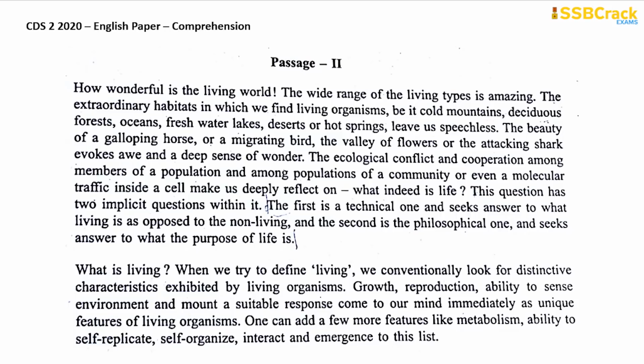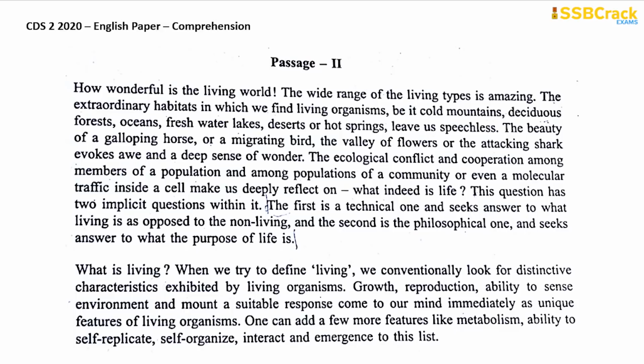How wonderful is the living world! The wide range of the living types is amazing. The extraordinary habitats in which we find living organisms, be it cold mountains, deciduous forests, oceans, freshwater lakes, deserts, or hot springs, leave us speechless. The beauty of a galloping horse or a migrating bird, the valley of flowers, or the attacking shark evokes awe and a deep sense of wonder.